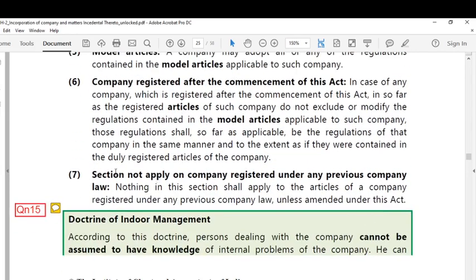And the last point says that this section does not apply to companies registered under previous company law, which means to say that nothing in this section shall apply to the articles of a company registered under any previous company law, which means the earlier Companies Act 1956, unless amended under this Act. Unless these articles are amended under the Companies Act 2013, nothing about the articles of association given under Act 2013 will be applicable to the articles which were there under Act 1956. That is the point you need to understand.